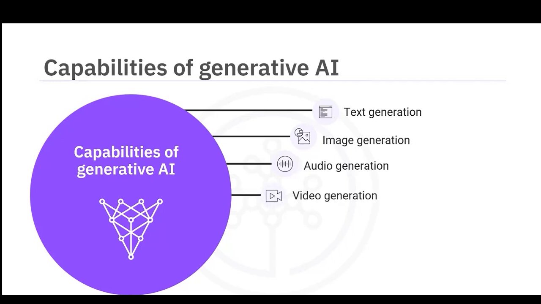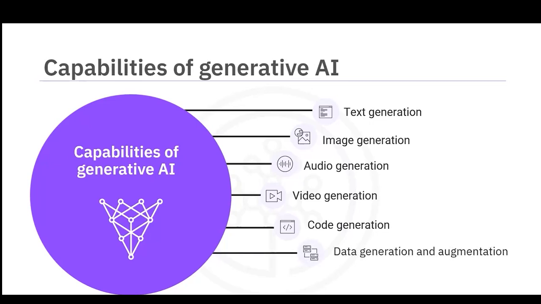The fourth capability we'll discuss is video generation. Generative AI enables the generation of dynamic films and small videos based on textual descriptions and even images. The fifth capability is the code generation capability of generative AI. Generative models can generate code, functions, and programs. We'll also discuss the data generation and augmentation capability of generative AI. This helps generate synthetic data to create and augment data sets. Finally, we'll explore generative AI's capability to create real and immersive virtual worlds.